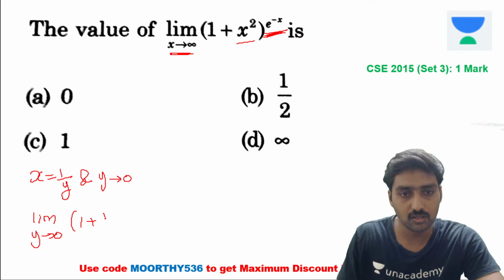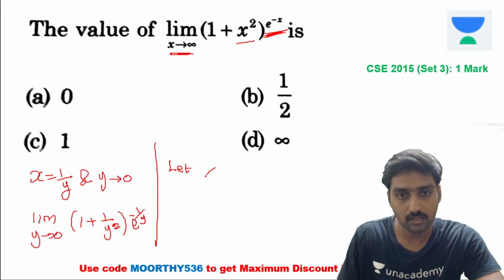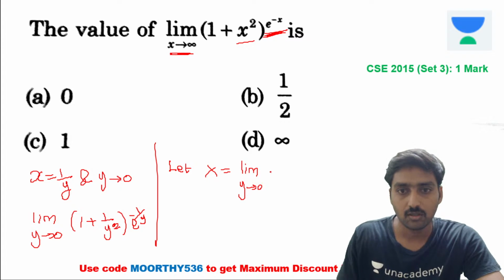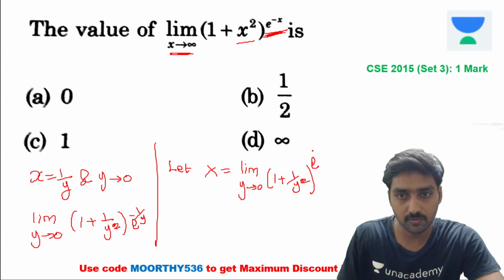Therefore, (1 plus (1 divided by y) square) power e power minus 1 divided by y. Now let us assume capital X is equal to this function. It's a functional power function: limit y tends to 0 of (1 plus 1 divided by y square) power exponential power minus 1 divided by y.